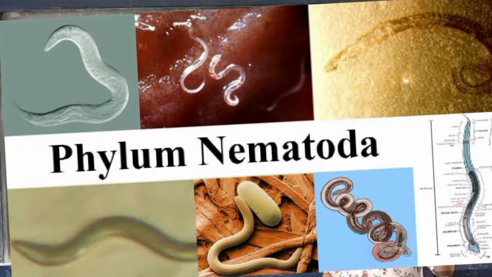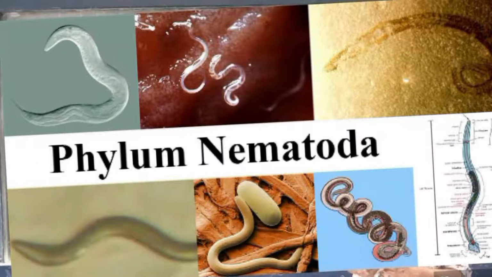They have a cylindrical and unsegmented body. They have two openings in the body: one acts as a mouth, from where they take in food, and the other acts as an anus, through which the undigested food gets excreted out. Examples are roundworms, pinworms, and Ascaris.